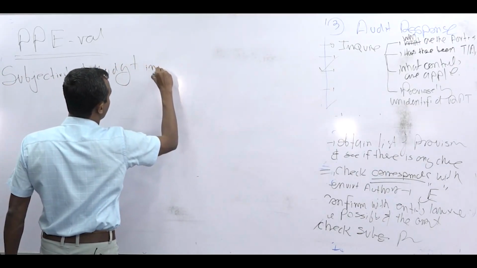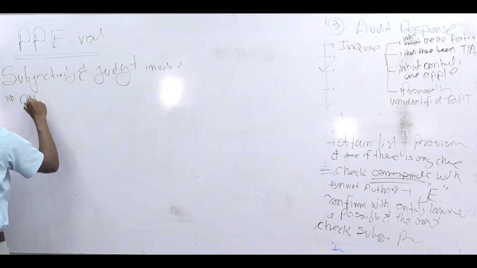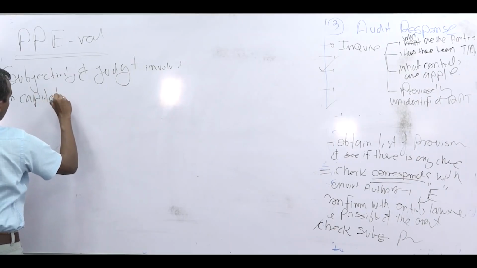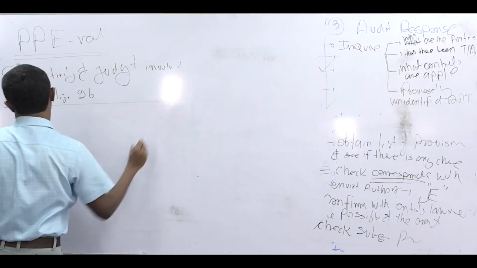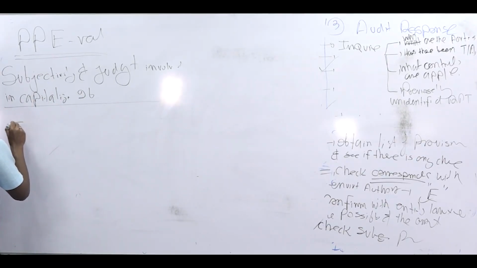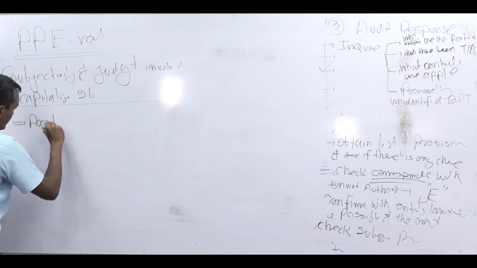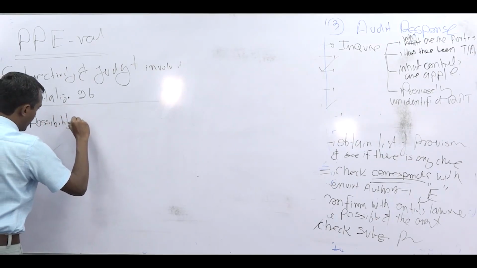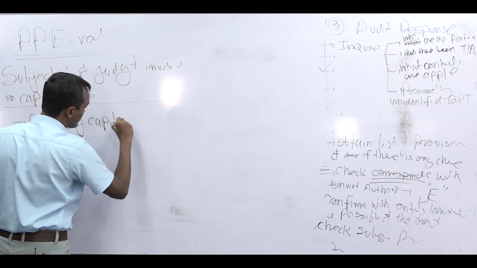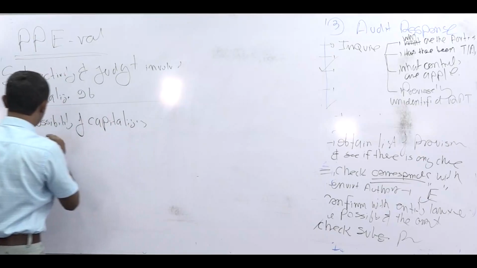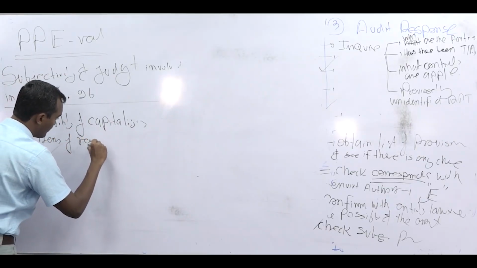Judgment involved in capitalizing 2 billion. Right? So this is your risk. So specifically 2 bullet points. Possibility of capitalizing items of revenue nature.